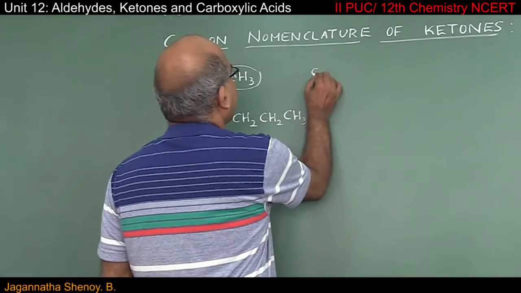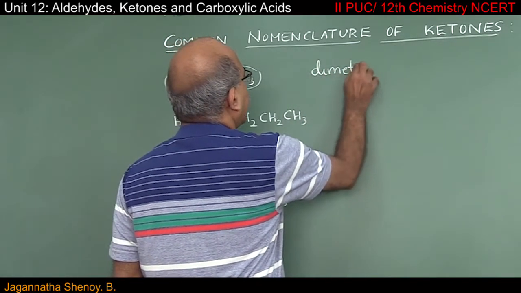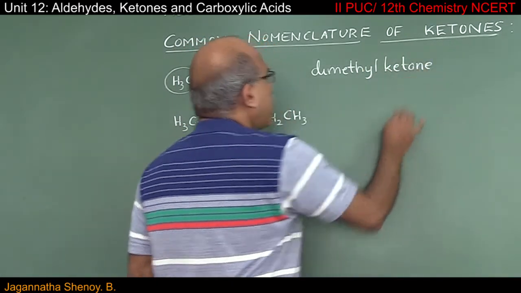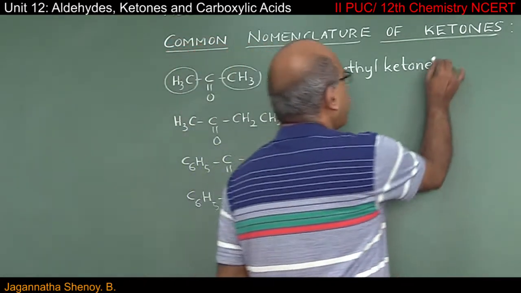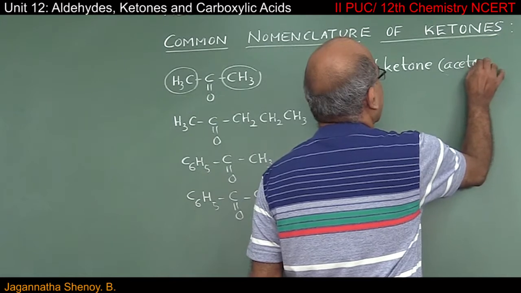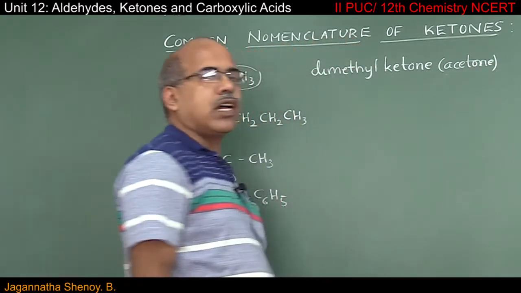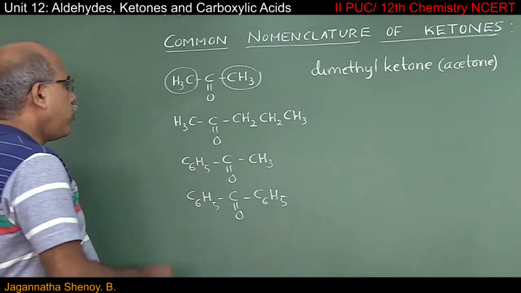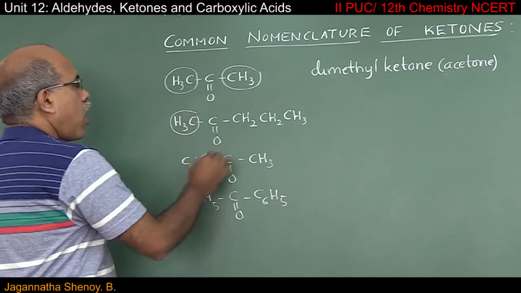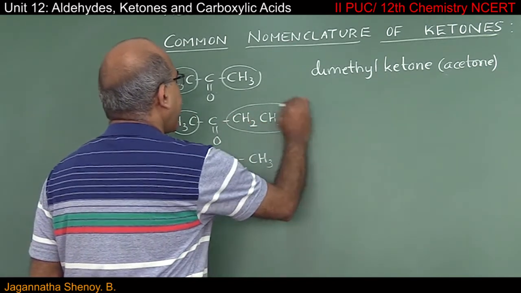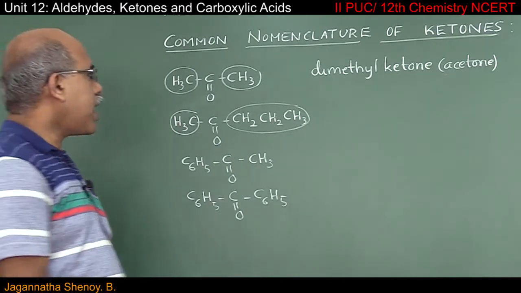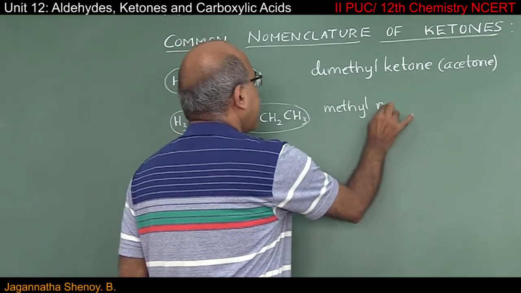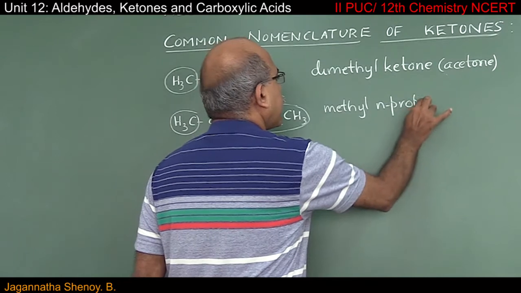So I can write common name. Now dimethyl ketone is very commonly called as one more familiar name, acetone. And you know acetone is a very good organic solvent. Coming to the next example, on one side we have methyl group, on the other side we have N-propyl group. That is why common name of this compound should be methyl N-propyl ketone.